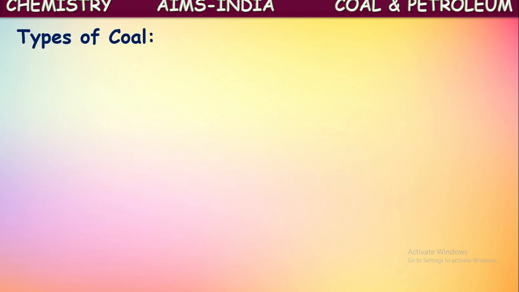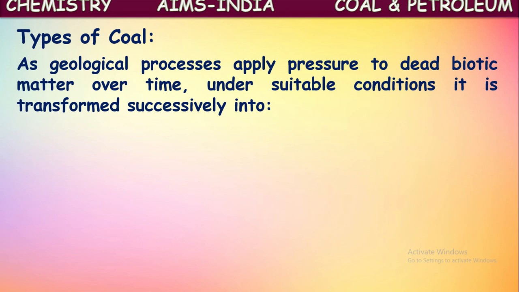Types of coal. How many types of coal are existing? We have seen in the earlier classes about formation of coal. What did we study there? When there is a dead organism buried under the layers of the earth, because of high pressure and temperature created under the layers of the earth, those will be converted into coal. That process we called as carbonization. But that carbonization process is a very slow process. It takes years and years, nearly thousands of years it will take for conversion into coal.